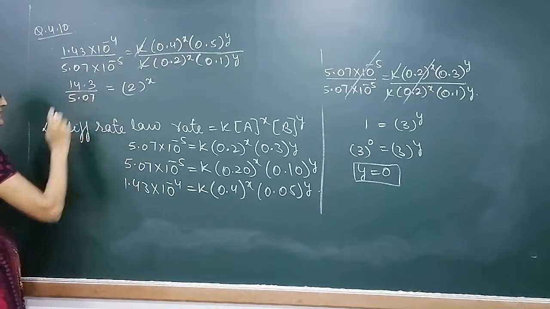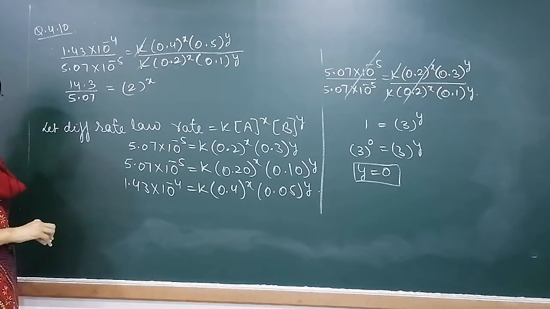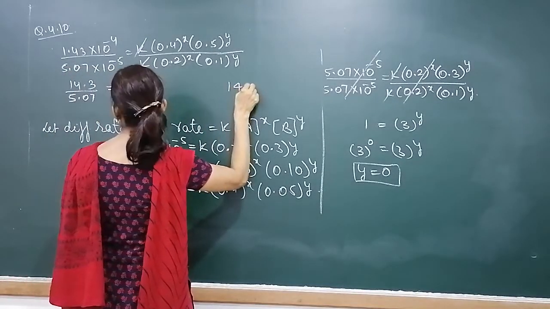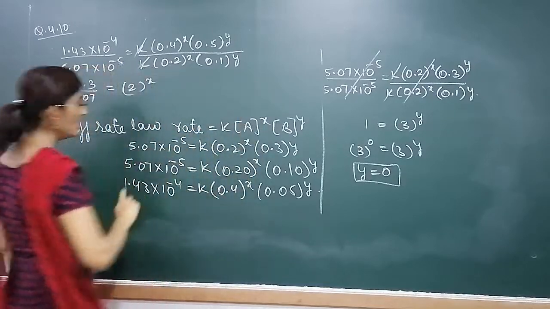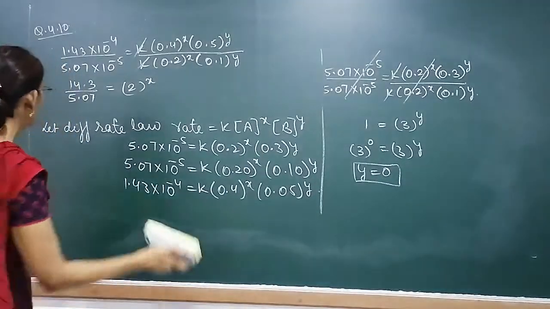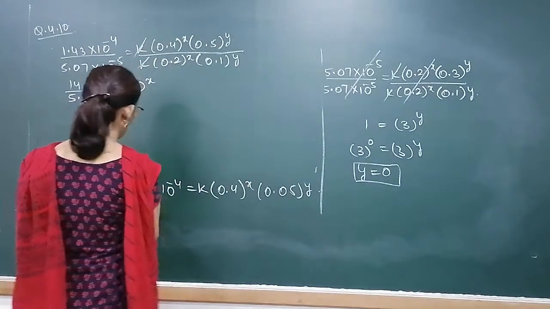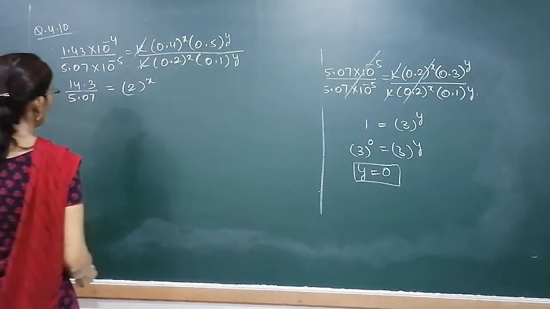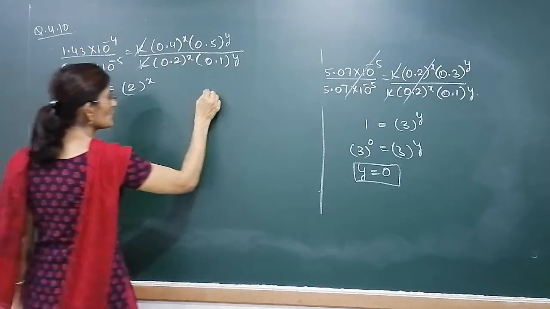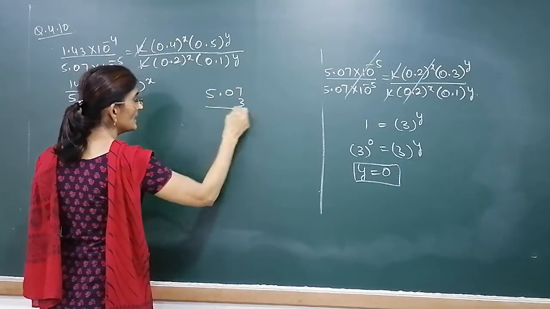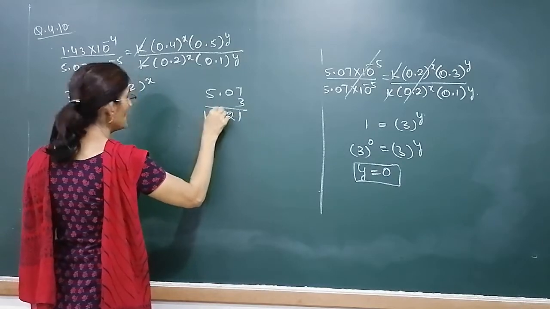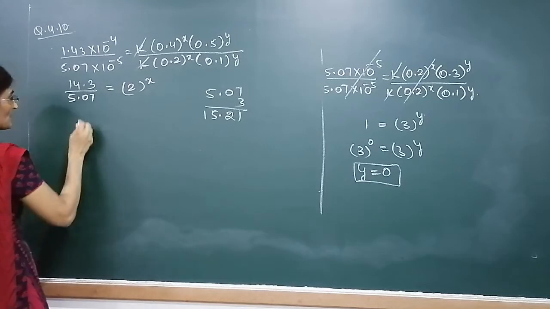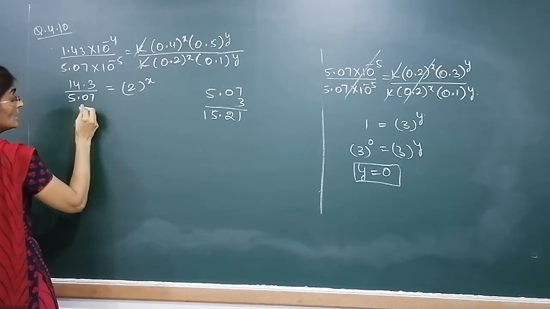Now if we divide this, 5.07 and 14.3, then round about it would become, 14.3 divided by 5.07. Round about it will become 3. Suppose 5.07 is multiplied by 3, then it will become 15.21, and we are getting 14.3. So round about it will be same. So we can write it as 2.